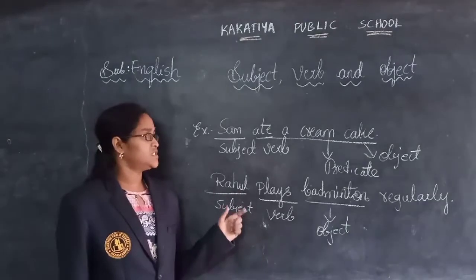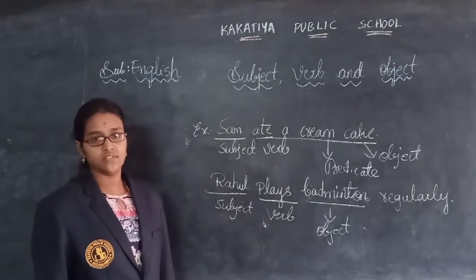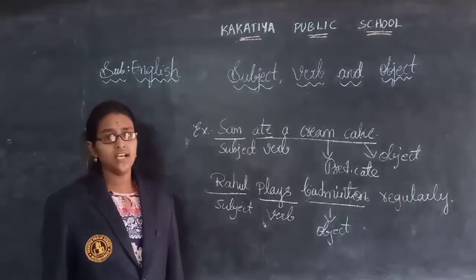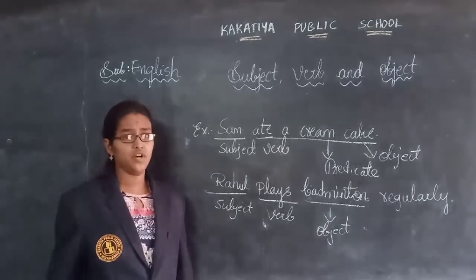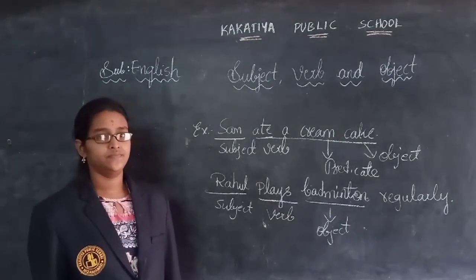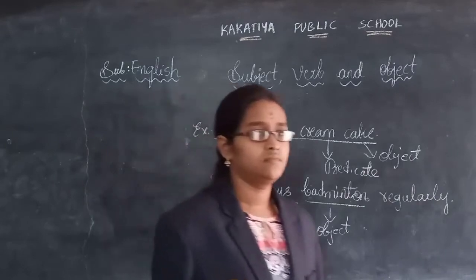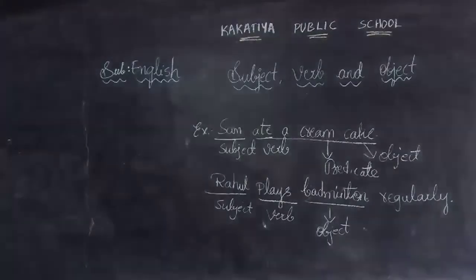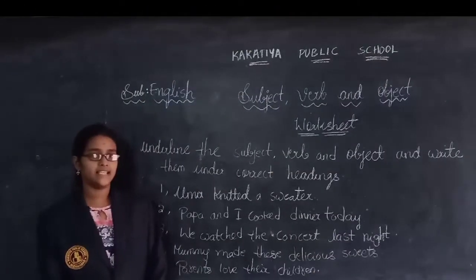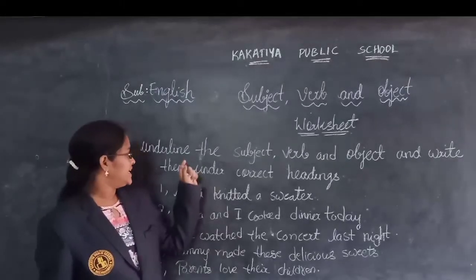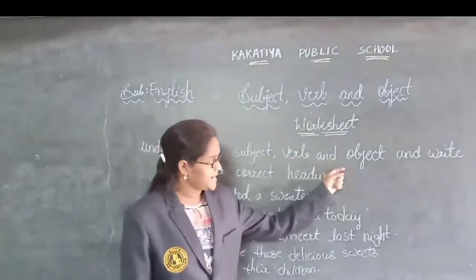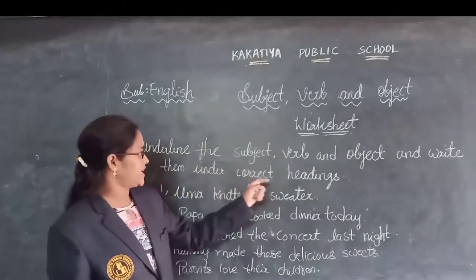Okay. So based on today's session, I am going to give you the worksheet. Everyone should solve the worksheet, children, by watching the video carefully. Okay, children, this is today's class worksheet. What is that? Underline the subject, verb and object and write them under the correct heading.